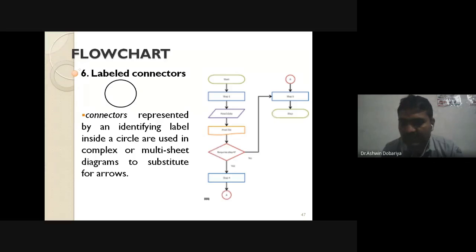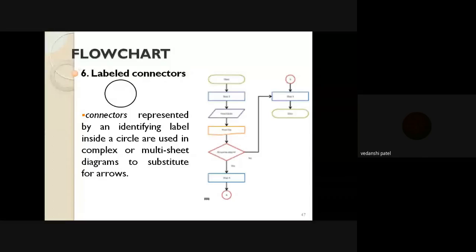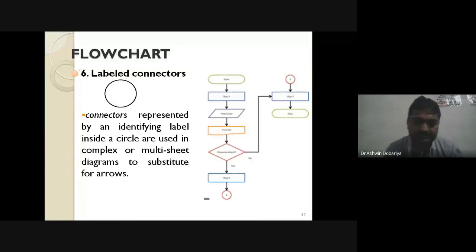Very good. Then Vedanshi Patel, is my voice audible to you? Yes, sir. Which is the third symbol? Generic process. Very good. What is the use of that? Where can we use the generic process? The generic process symbol is the rectangle. Which things can we mention in that rectangle?